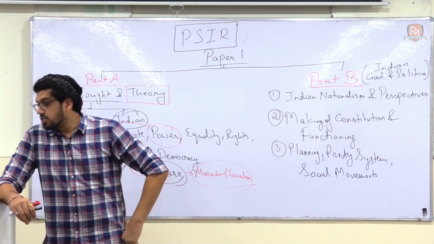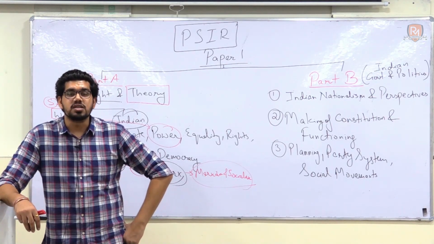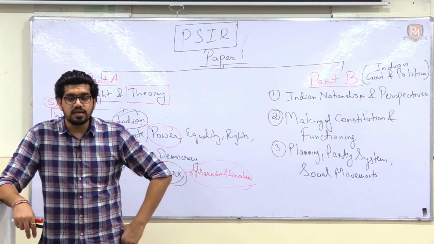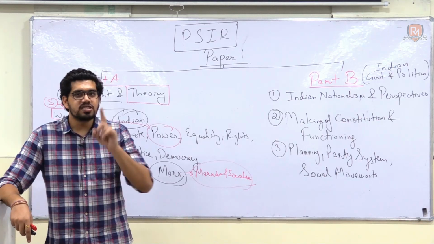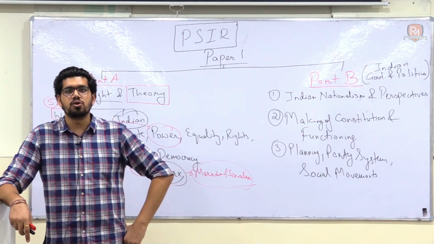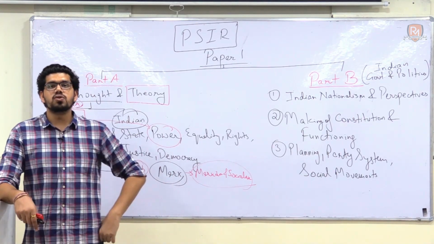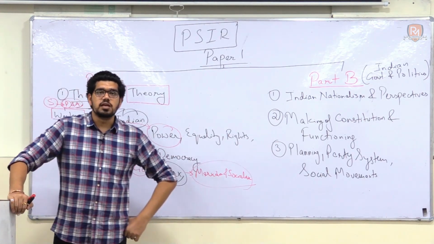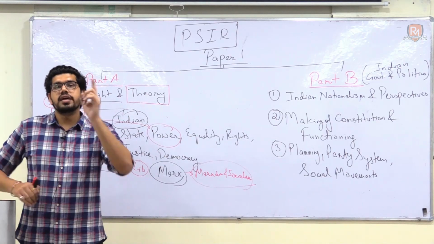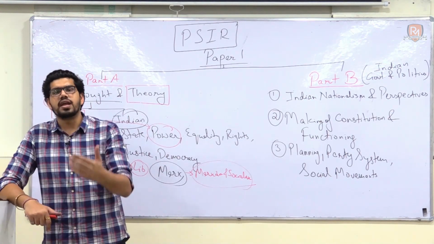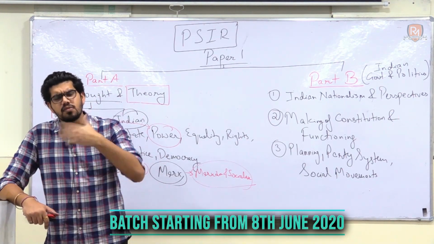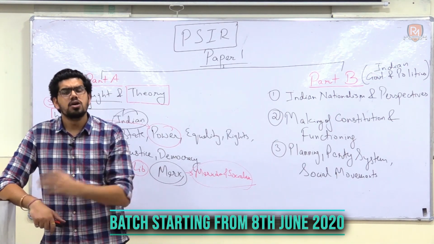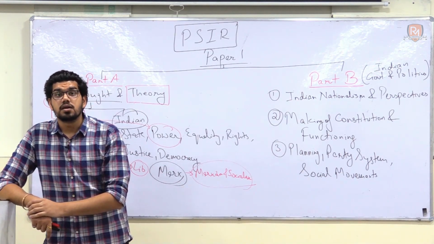Now Subrata Mukherjee is a wonderful book, but it is too heavy a book to understand and too heavy to read. I am not saying that it is not a good book, it is wonderful, but it does not completely cover the syllabus. It talks about Plato to Marx. It does not include the idea of Gramsci, and it does not include Hannah Arendt. So many of the thinkers are missing in Subrata Mukherjee.